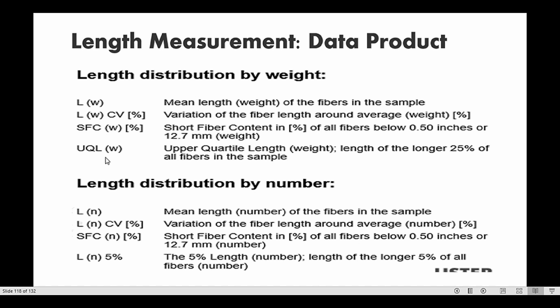Upper quartile length is the length of the 25% longer fibers in the sample.